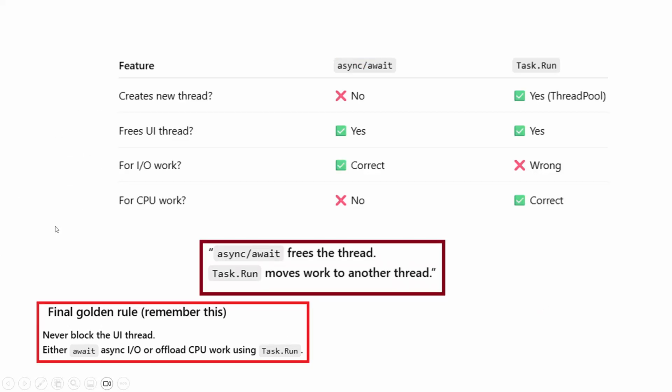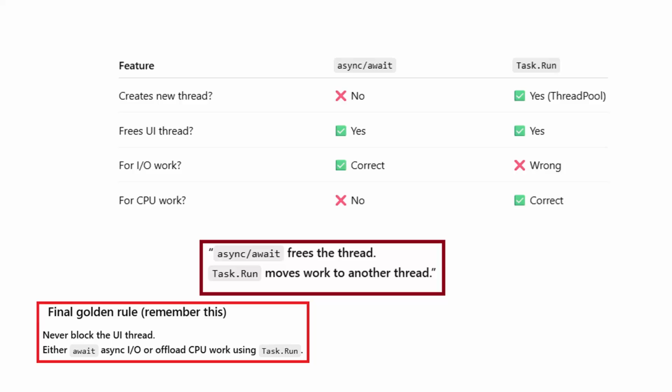Okay, so let us compare async await and Task.Run. I'll explain it in a little more detail when I come to the practical, but let us understand the theoretical concept. Whenever in interviews it is asked whether async and await create a new thread, the answer is a complete no. New threads are not created in async and await. This doesn't support multi-threading, but Task.Run, yes, it creates a new thread.